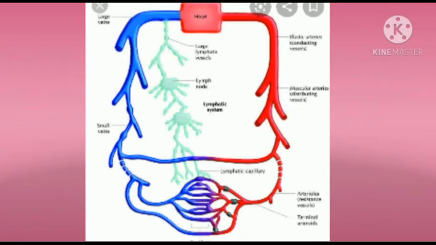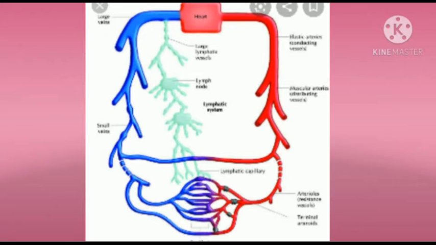Now students, it is clear from the diagram that blood in our body circulates in a closed manner. That is, all the time through blood vessels. The blood flows through blood vessels and its flow is regulated by the heart. The heart, acting as a pump, pushes and receives the blood to and from the whole body through the blood vessels. Such a type of blood circulatory system is called a closed vascular system.